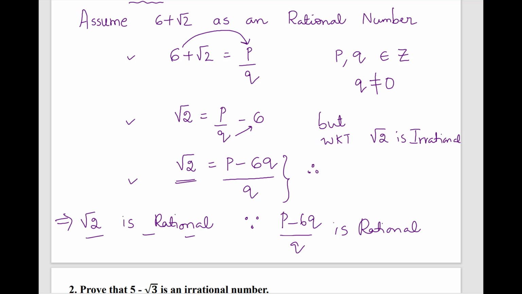Therefore, what is the contradiction? We are getting root 2 as a rational number, but root 2 is an irrational number, because (p minus 6q) by q is rational. Therefore, our assumption is wrong. 6 plus root 2 is an irrational number.